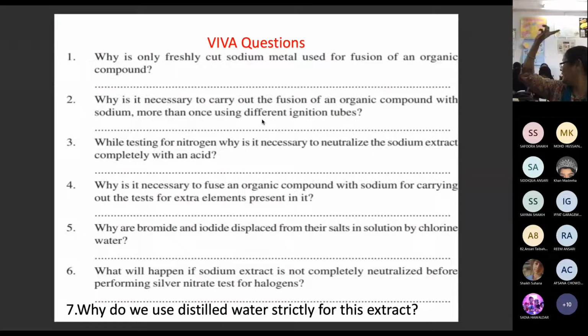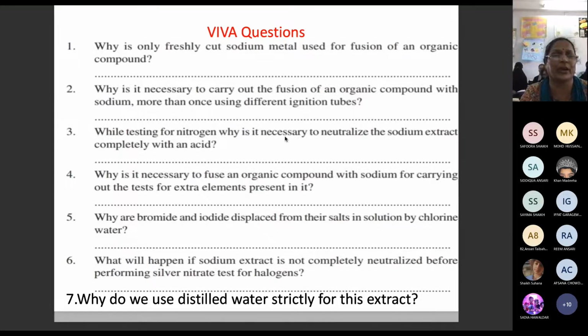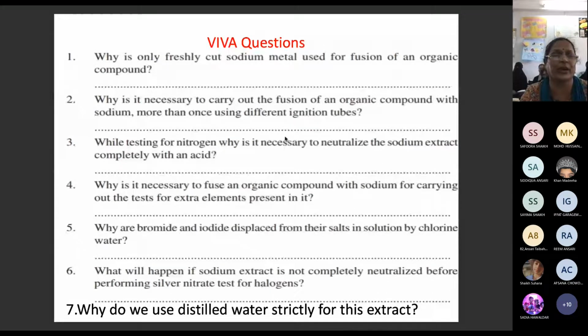Otherwise it gets oxidized. If I keep it open, what will happen? Sodium reacts with oxygen and it will catch fire. Correct? It has to be kept under kerosene, and even then we use it freshly cut. Otherwise it will have a sodium oxide layer, Na2O. Now, why is it necessary to carry out fusion of the organic compound with sodium more than once? We are using one ignition tube, but in this experiment we are using two also, because we have to make sure that sodium is fusing with the compound. Then we should get the exact proper sodium fusion extract. Only then can we go for the test for nitrogen, sulfur, and halogen. So questions like that are there.